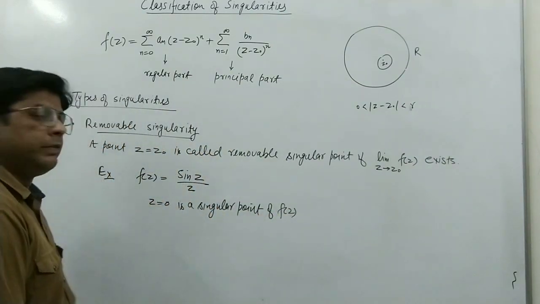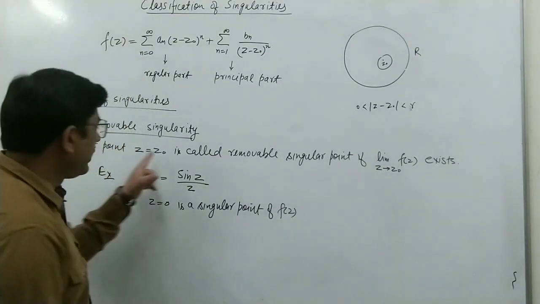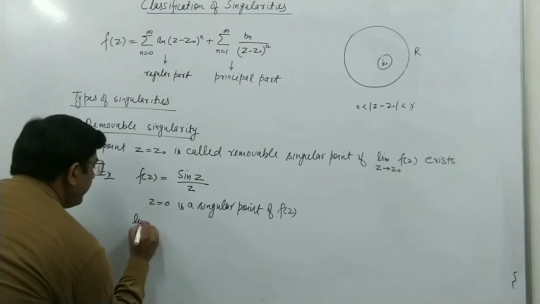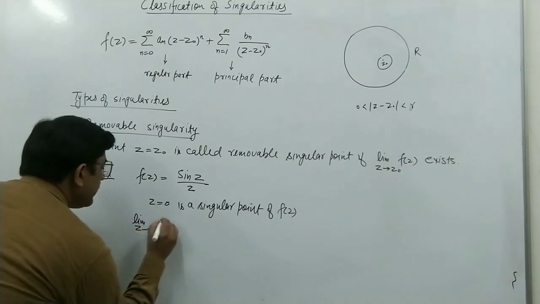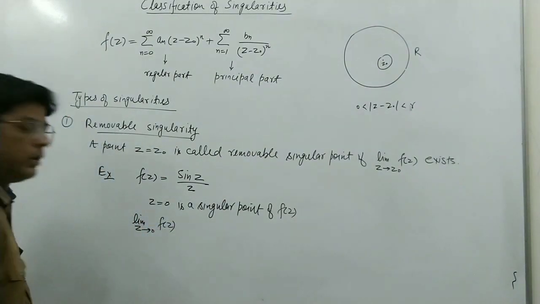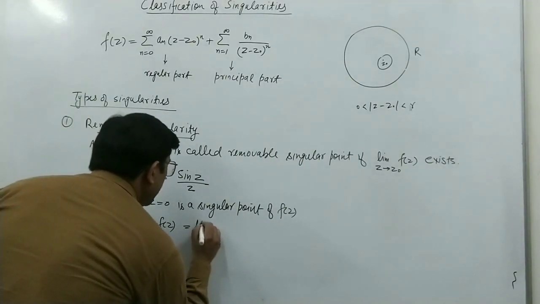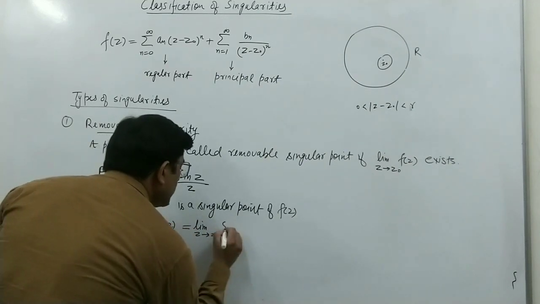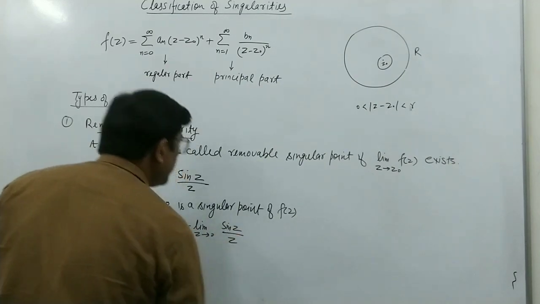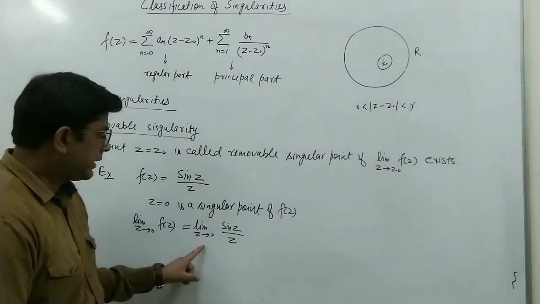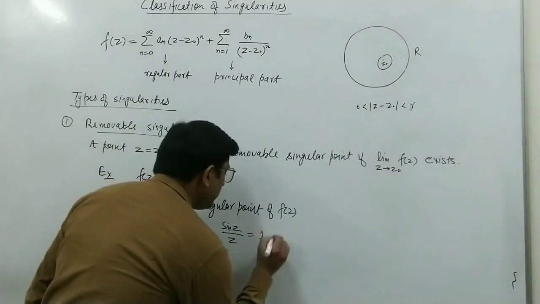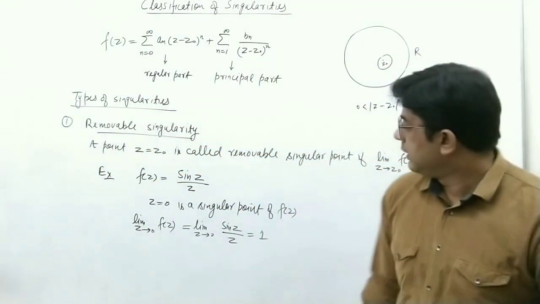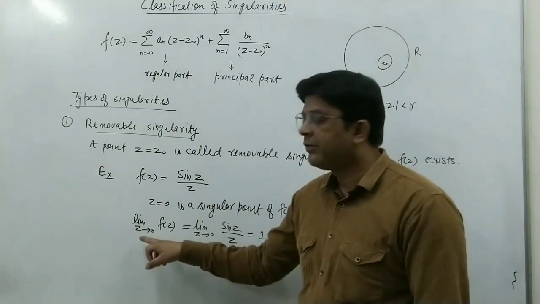Okay, now we will see what happens if we find the limit of this function as z tends to 0. So the limit as z tends to 0 of f(z) will be equal to the limit as z tends to 0 of sin z upon z, and we know that the limit as z tends to 0 of sin z upon z is equal to 1.